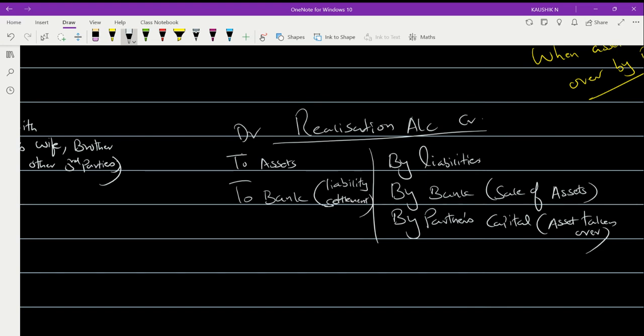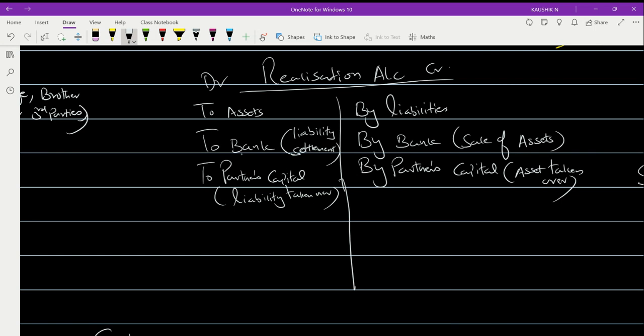Followed by this, again you will be having this to partners, capital, liability taken over. Up to this, any doubt to anyone?